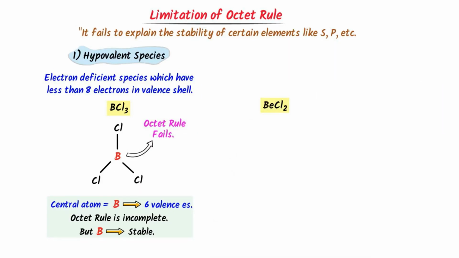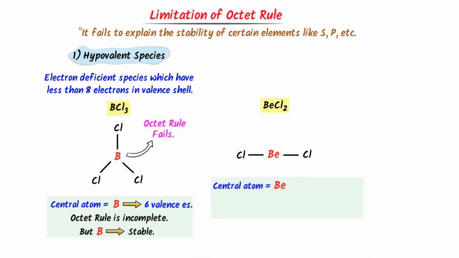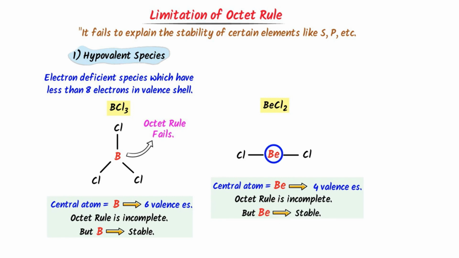Now consider beryllium chloride. In this molecule, beryllium is bonded to 2 chlorine atoms. There is no lone pair of electrons present on beryllium. We say that the central atom is beryllium, which has only 4 electrons. Its octet is incomplete, but it is stable. Or we say that beryllium is an electron deficient species, but it is still stable. Thus, it is the limitation of octet rule which cannot explain the stability of beryllium chloride.